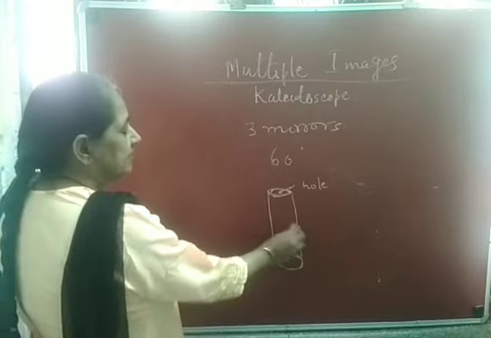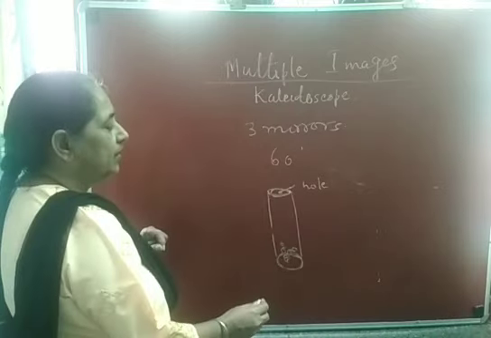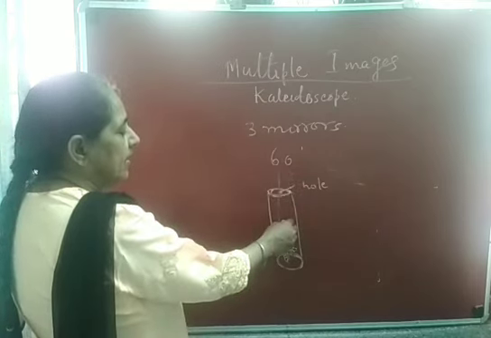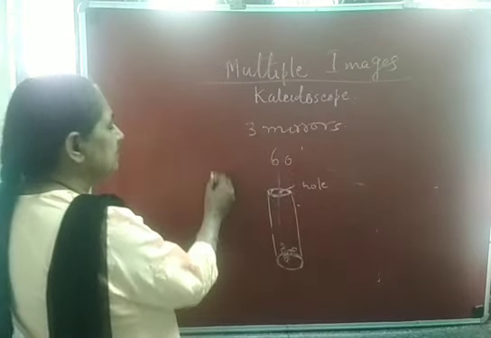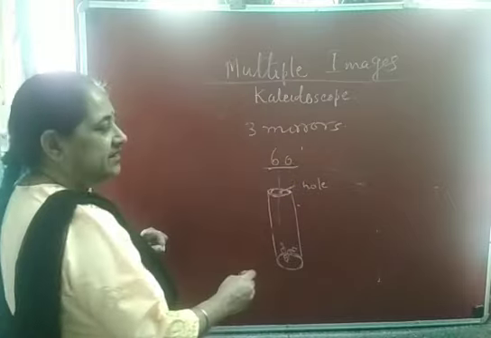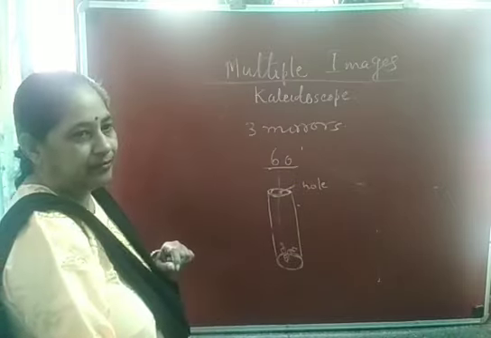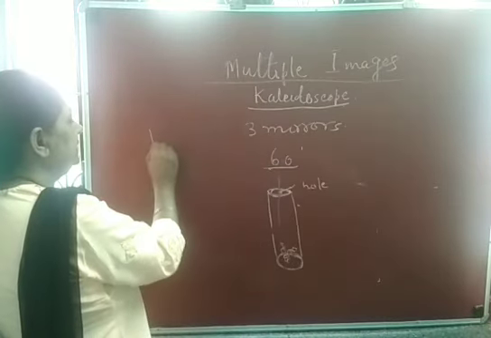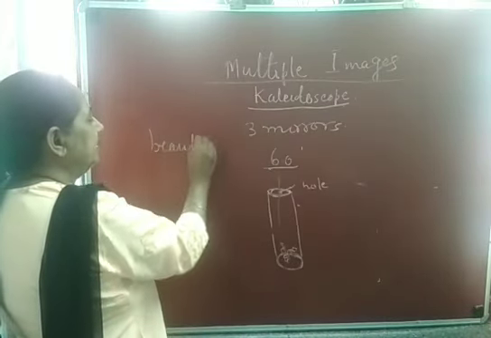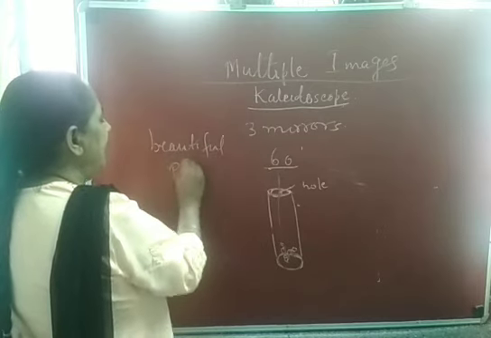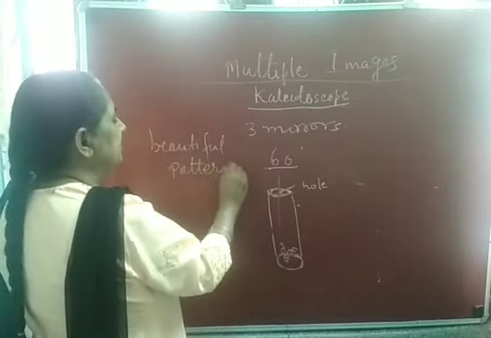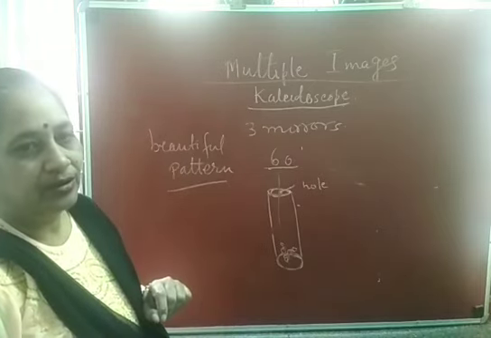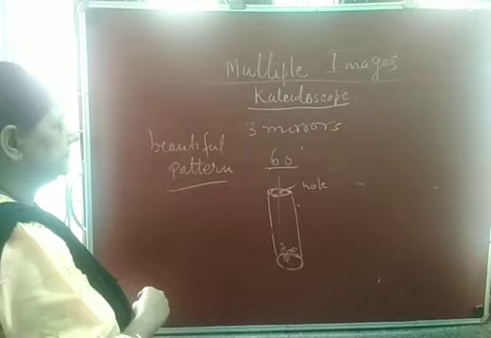All the mirror reflecting parts will be inside. So now when you look through the peephole, the light will enter through the peephole, and due to these mirrors all inclined at an angle of 60 degree, multiple images are formed. So this kaleidoscope gives you a beautiful pattern, and it is used by the designer to design things. Okay, so this is a very useful thing.